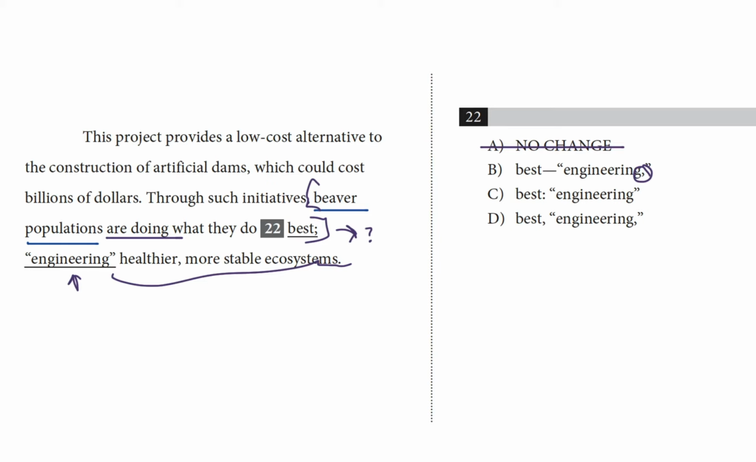Engineering, comma, healthier, more stable ecosystems. When really, healthier, more stable ecosystems is the object of engineering. It's what the engineering accomplishes. So that comma makes this weird and awkward and not our choice. And the same thing is happening in choice D because it also has that comma after engineering. Right, you're not supposed to separate a verb from its object with a comma. And that leaves C as our answer. It uses a colon to introduce an example, which is one of the colon's many functions. And we know it's appropriately used because it comes after an independent clause.